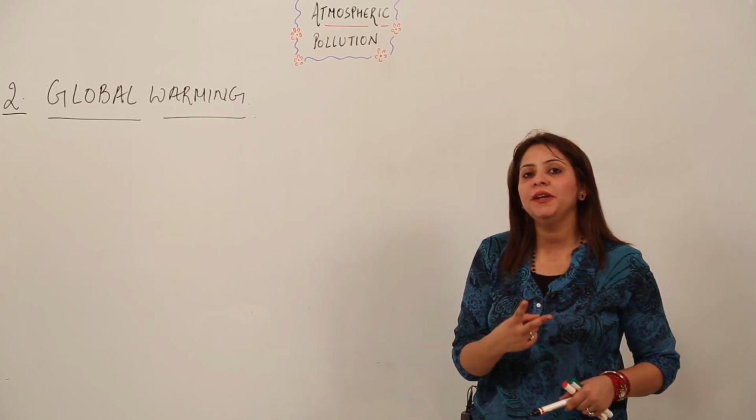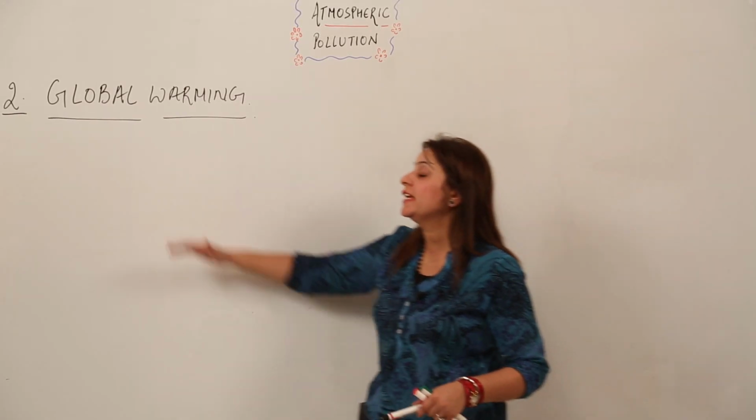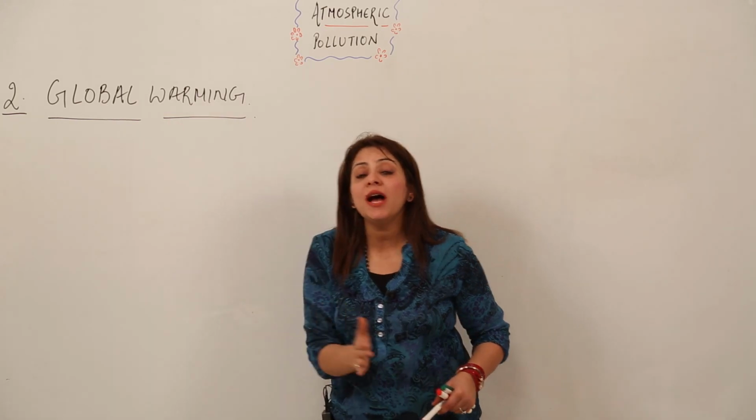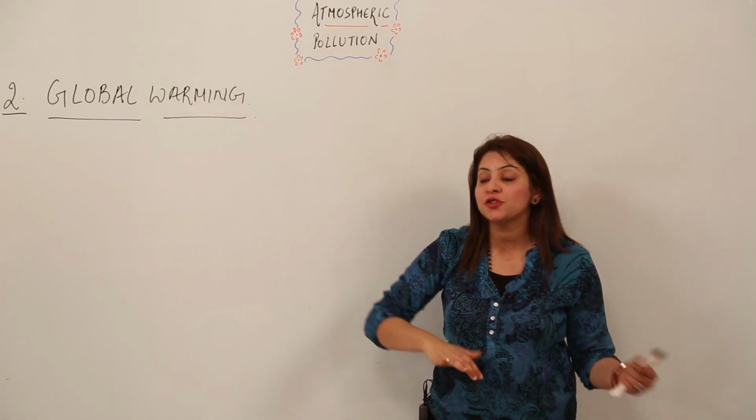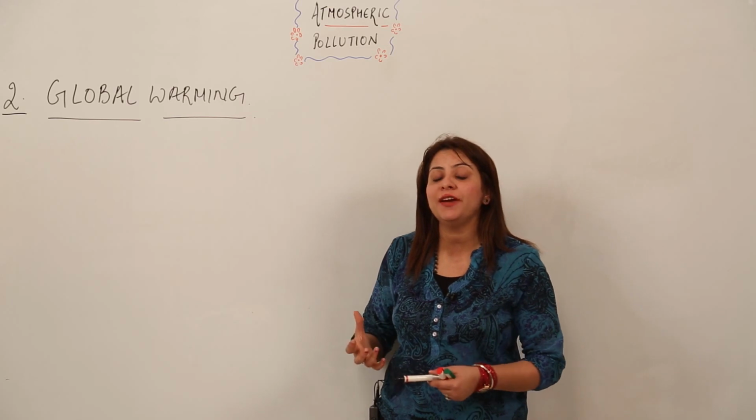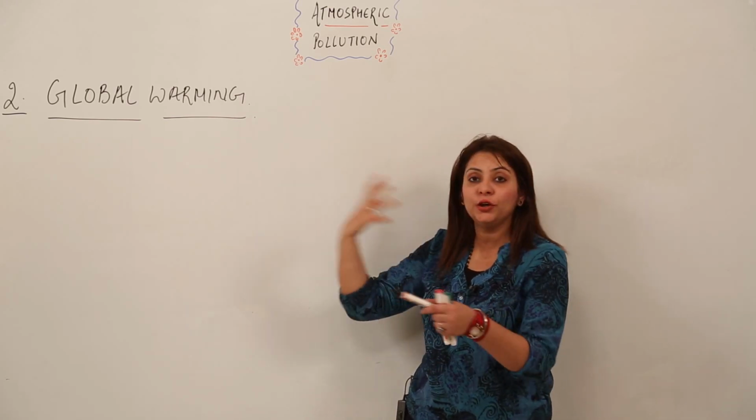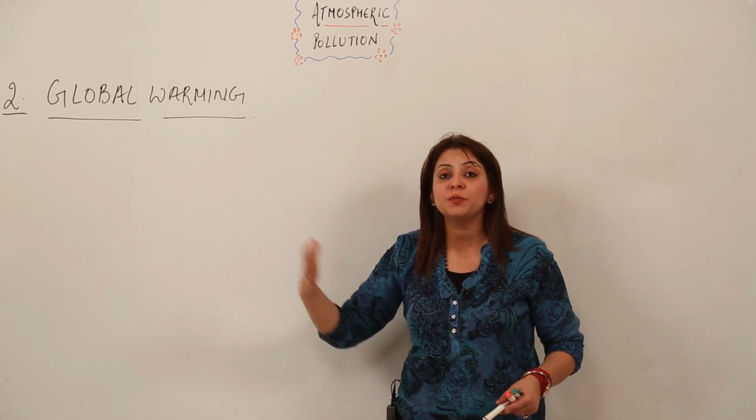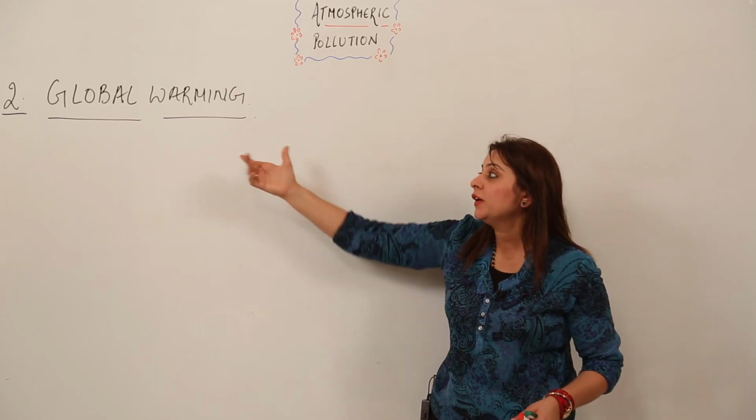Now the second phenomenon which leads to atmospheric pollution is global warming, right? It does have an adverse effect on the atmosphere. So just look at the board to see what kind of adverse effect it is having on the atmosphere and what we can do to prevent this phenomenon from occurring, right? So what is global warming?